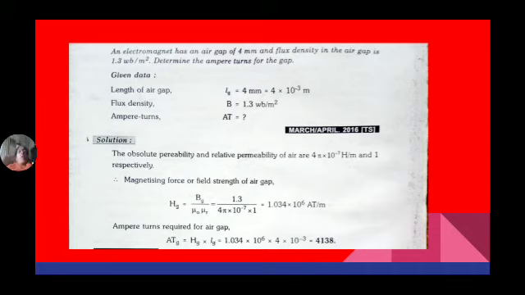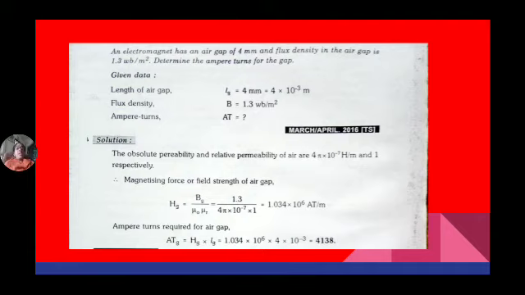Now go through another problem. An electromagnet has an air gap of 4 mm and the flux density in the air gap is 1.3 Webers per meter square. So calculate the ampere turns of the air gap.